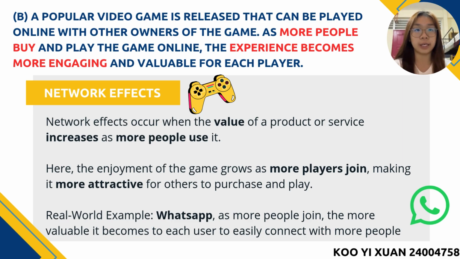The second situation: a popular video game is released that can be played online with other owners of the game. As more people buy and play the game online, the experience becomes more engaging and valuable for each player. This is a network effect, because network effects occur when the value of a product or service increases as more people use it.